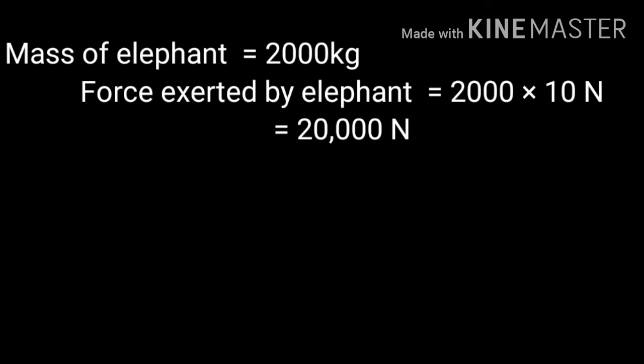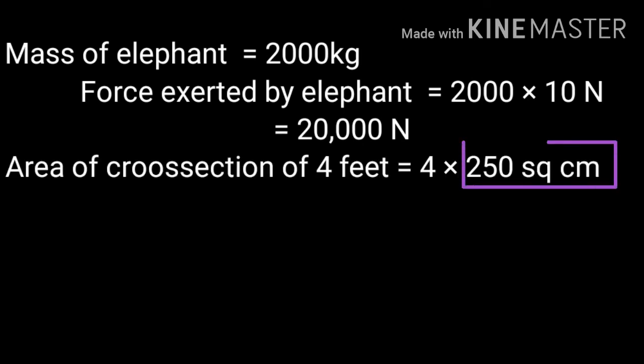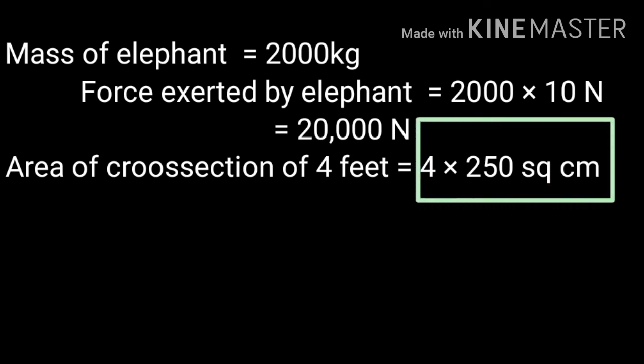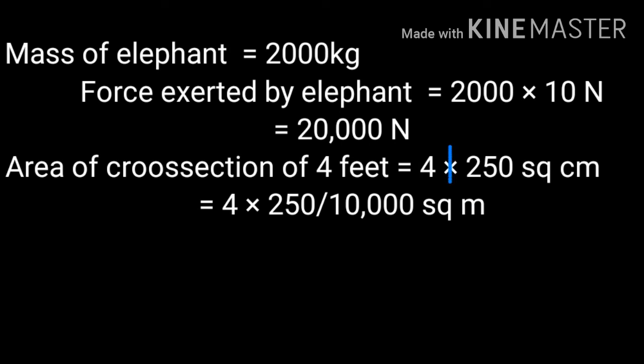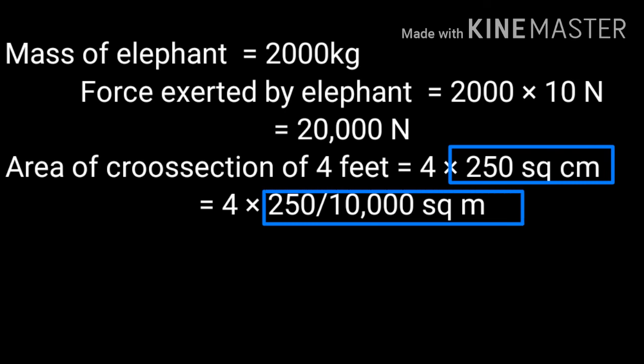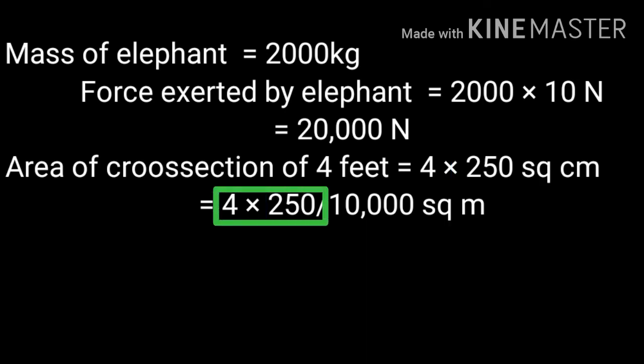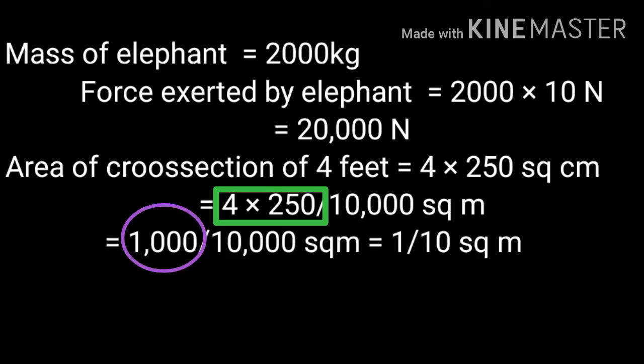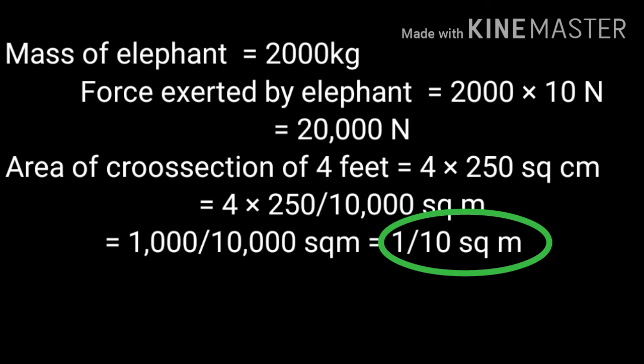Now dear students, we will find the area of cross section of all the 4 feet of the elephant. But given for 1 foot is 250 square centimeter, then for 4 feet we will multiply by 4, then 4 into 250 centimeter square. But we have to change it into meter square, then we will divide it by 10,000, then what we will get, 4 multiplied by 250 upon 10,000. Now we can multiply 4 by 250, that is 1000 upon 10,000. Now cancel 1000 with 10,000, you will get 1 upon 10 square meter.